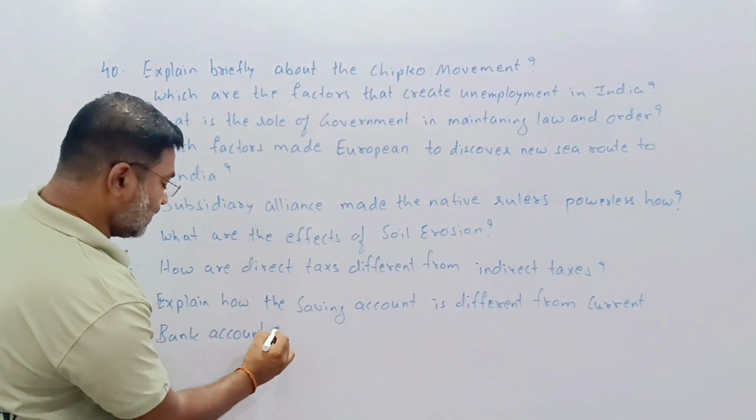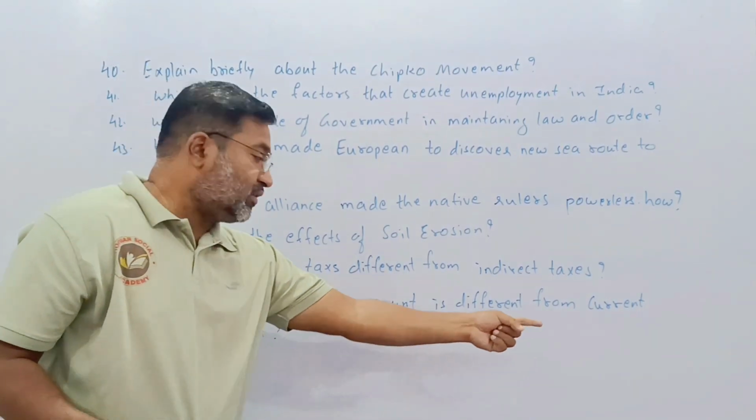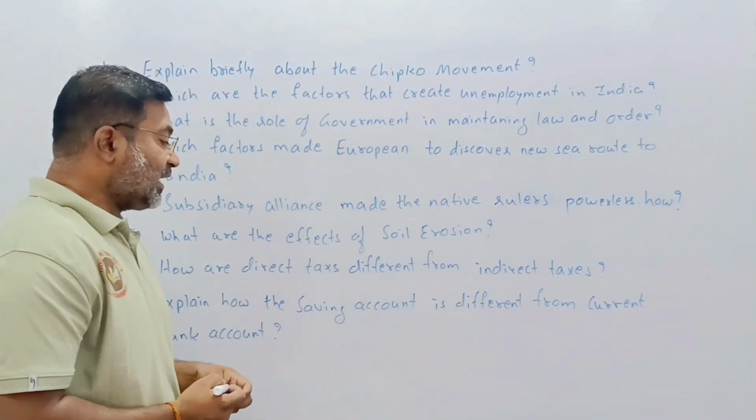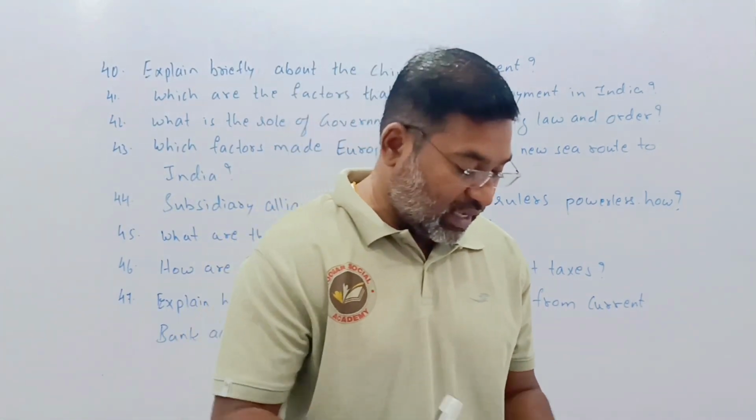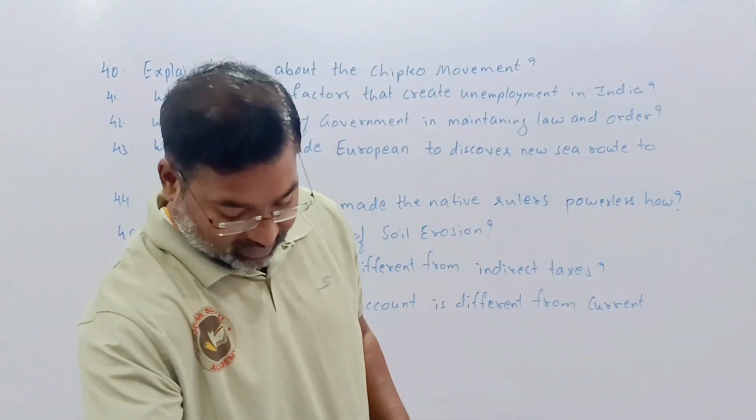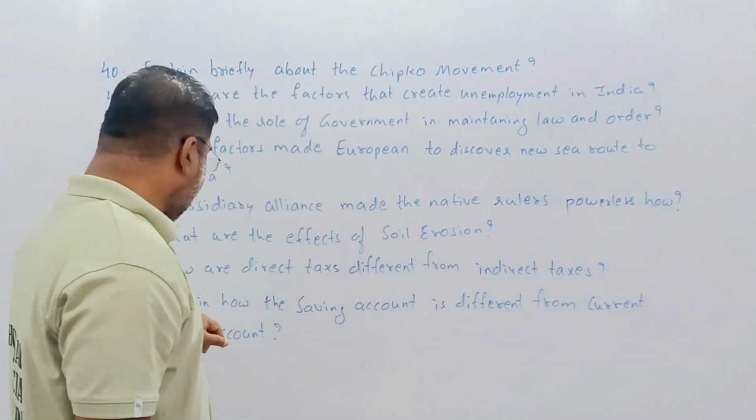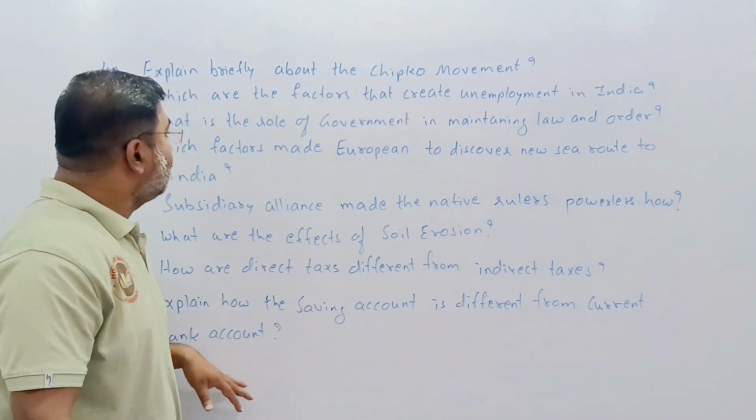This question you have to answer. Explain how the saving account is different from the current bank account. We know very well that there are four accounts. Among the four accounts, these two accounts are very important. The question is, explain how the saving account is different from the current bank account. I repeat it once again.